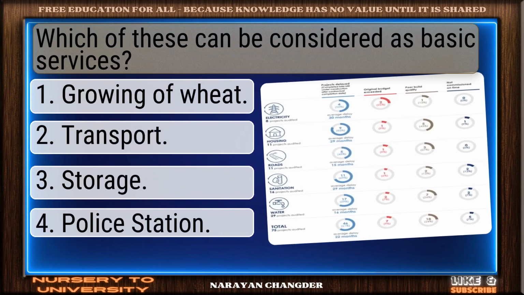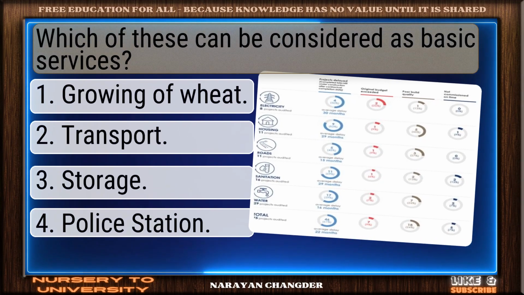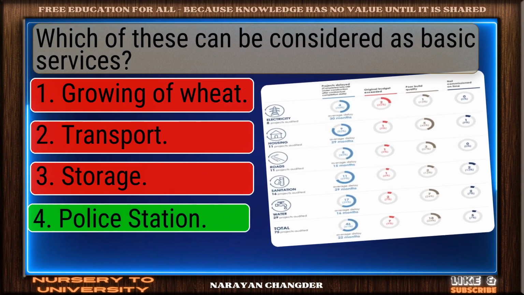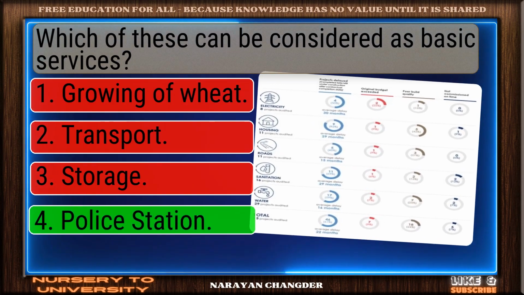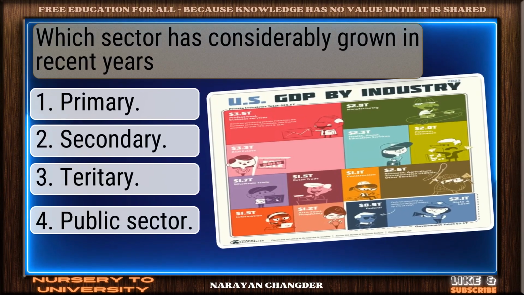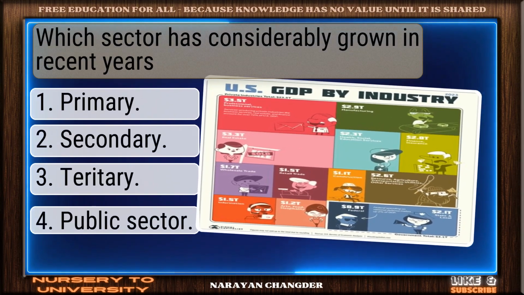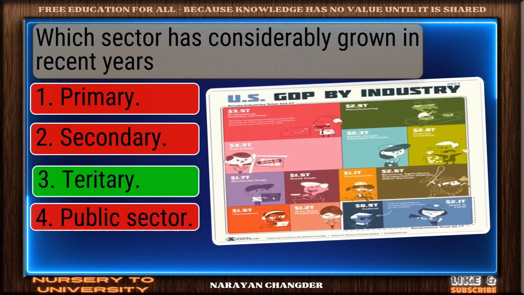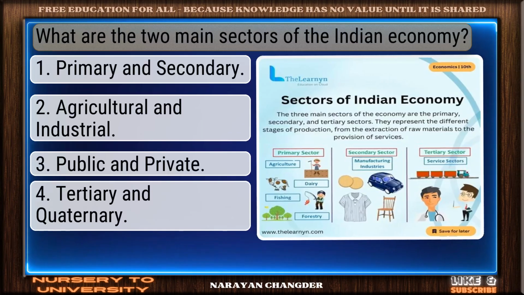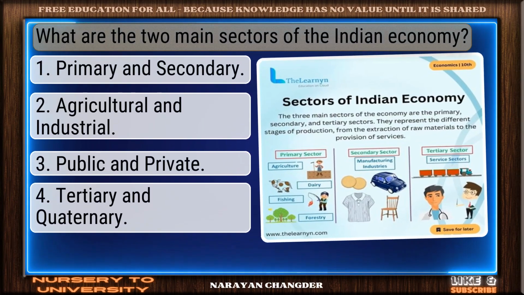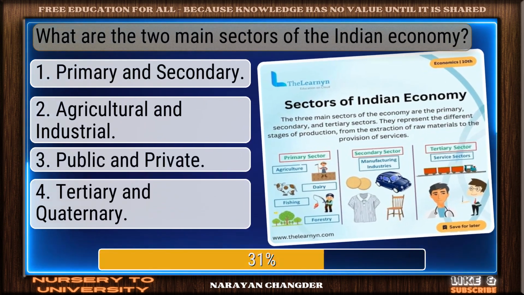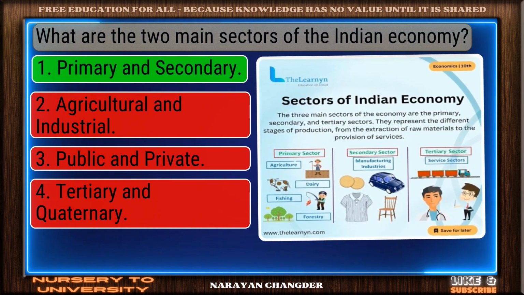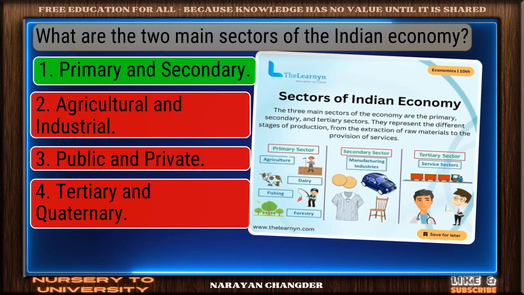Which of these can be considered as basic services? Good job. Police station works well. Which sector has considerably grown in recent years? Perfect. Tertiary is the one. What are the two main sectors of the Indian economy? Well done. Primary and secondary is right.